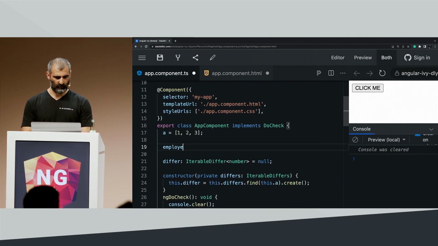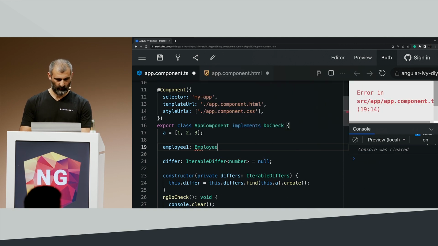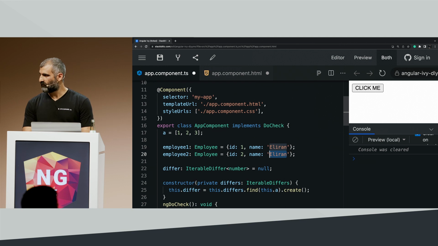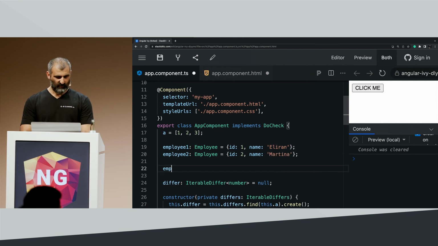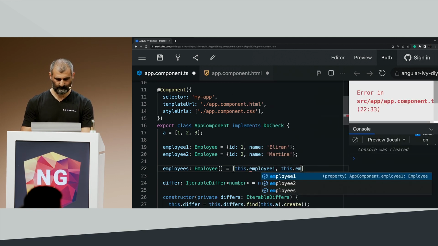The first one, employee1 of type Employee, is going to have ID number 1, and the name is going to be Eliran. Let's create another one, employee2, with the name Martina. So let's imagine that we have an employees array that contains both employees.